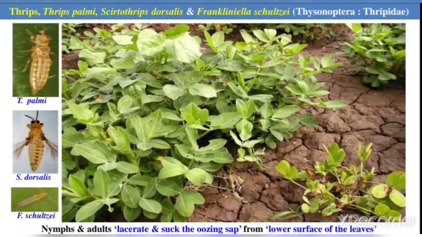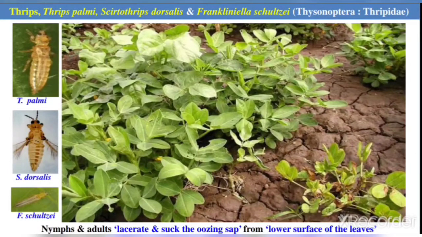Now let us understand these pests in detail, particularly host range, adult identification and characteristics, biology, nature of damage and damaging symptoms, ETL level, and management practices. This is very important from your exam point of view: host range, adult identification, character, biology, nature of damage, damaging symptoms, ETL and management practices. Okay, so we will study in this way. Now we will start with thrips as you see in the picture.